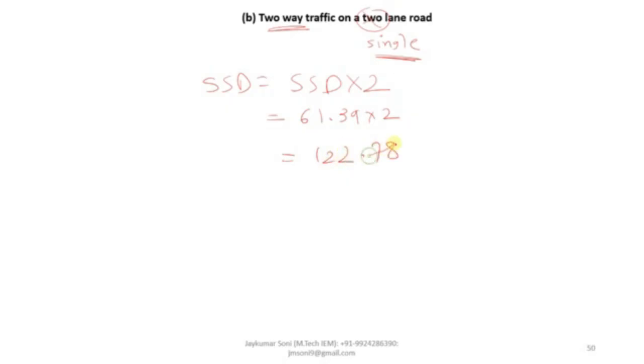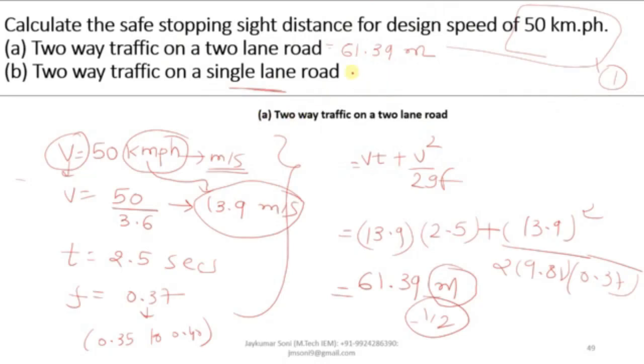Now let us discuss the second criteria, which is two-way single lane traffic. As I have mentioned earlier, if two-way traffic is given on a single lane road, you just have to multiply the previously calculated SSD by 2. So 61.39 into 2 will give 122.78 meter for single lane two-way traffic.